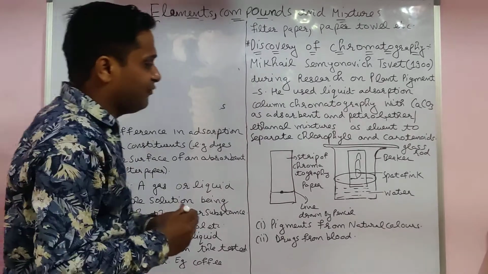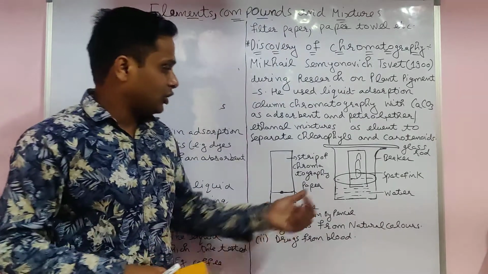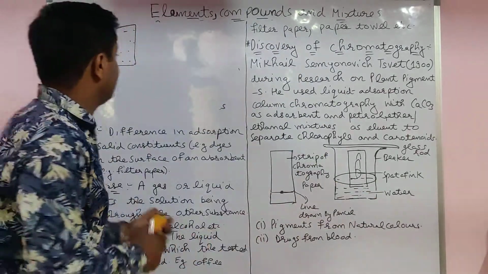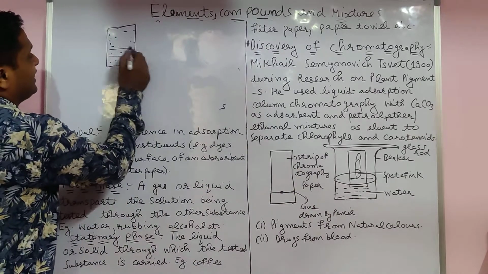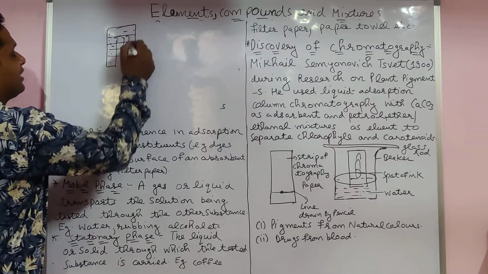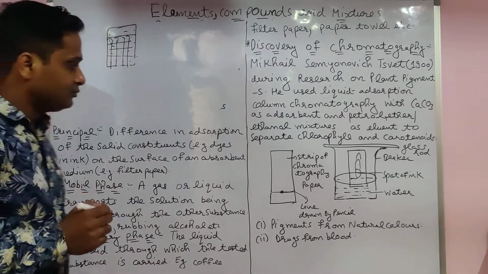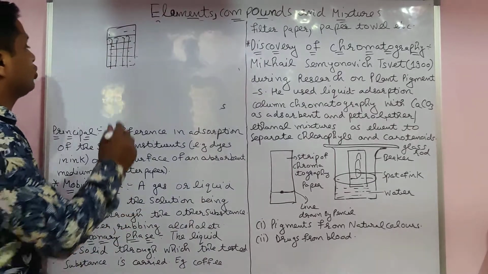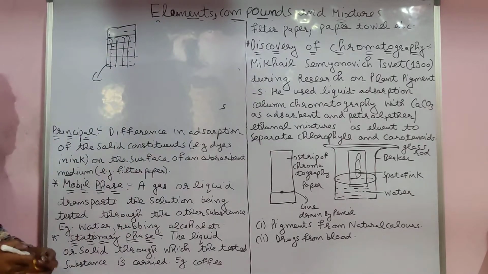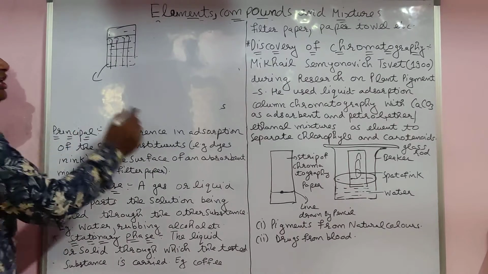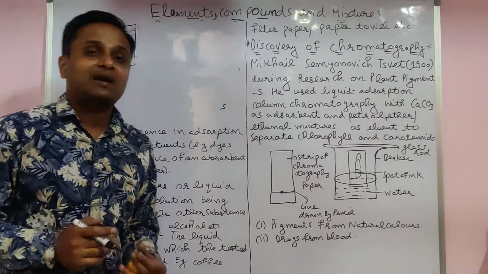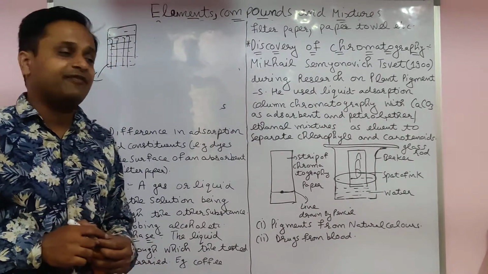When you put it in water or maybe acetone, the water rises up, very easily. So here the filter paper has 2 types of phases: one is a stationary phase and one is a mobile phase. The liquid is the mobile phase which moves up, but the filter paper works as the stationary phase.